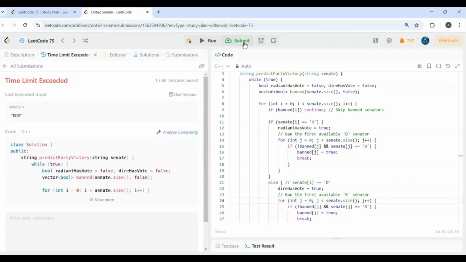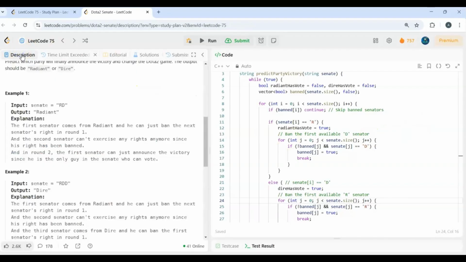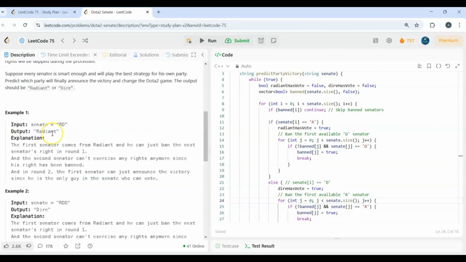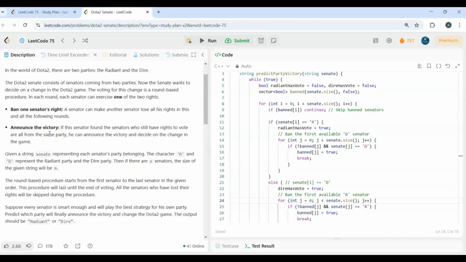Coming to the space complexity here, it would be O of n, as we are using an external data structure, the banned vector, which helps us track whether a particular senator has been banned from voting or not. So in this way, our brute force approach works, but with worst time complexity O of n square and space complexity O of n, which is too slow for larger inputs when n becomes more than 10 power 4. So let's quickly analyze the problem statement well, and then we'll come up with an optimal solution using another data structure which would help us calculate the results optimally.